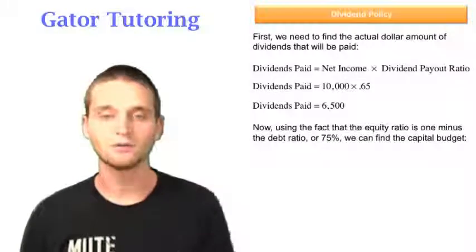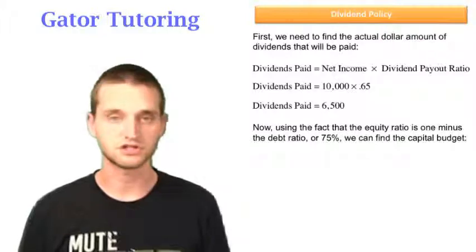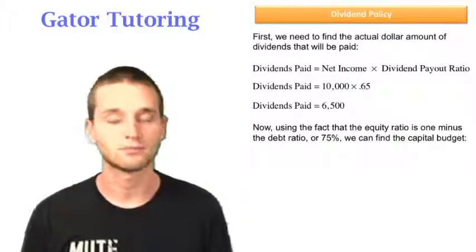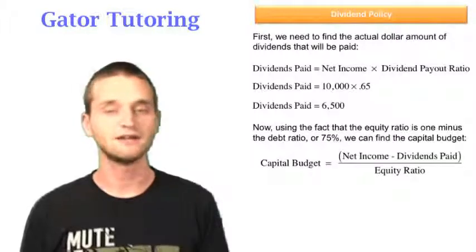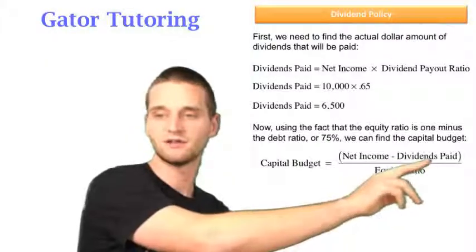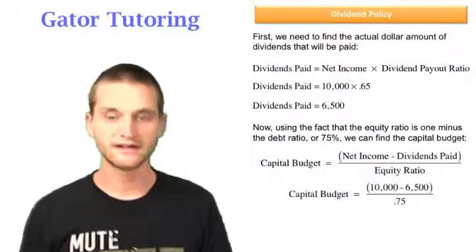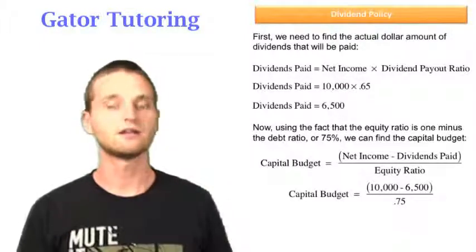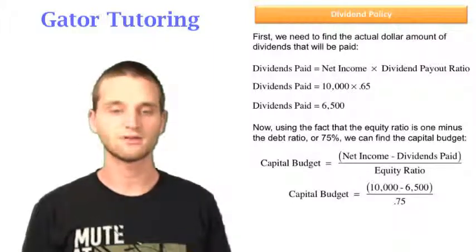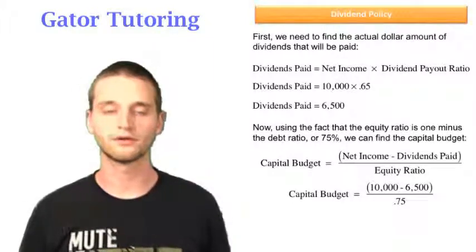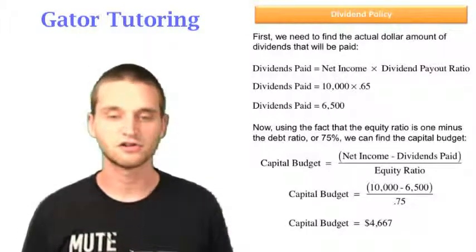Now, using the fact that the equity ratio is 1 minus the debt ratio, or 75%, because the question told us the debt ratio was 25%, we can find the capital budget using that formula that we found in the first part. So the capital budget, again, is equal to the net income minus the dividends paid, or our equity, divided by the equity ratio. Net income is $10,000, dividends paid is $6,500, and the equity ratio is 0.75. So it's $10,000 minus $6,500 all over 0.75. That gives us a capital budget of $4,667.